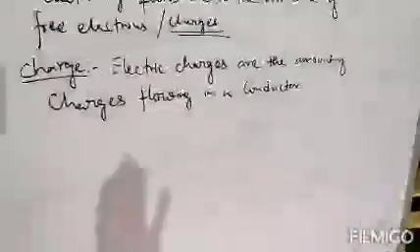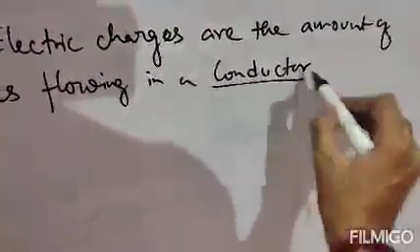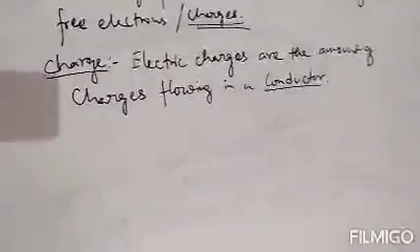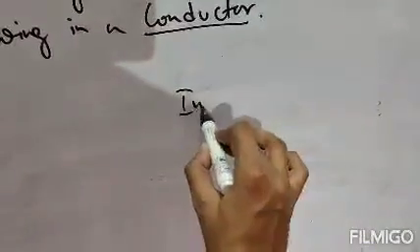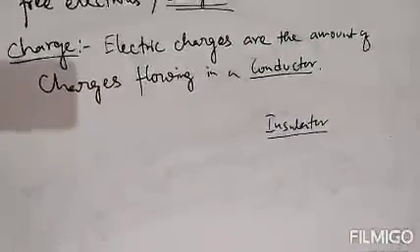Clear? Now there are two important things: one is conductor and one is insulator. Conductor means electricity is passed through this material. The second one is insulator. Insulators are the materials that cannot pass electricity.